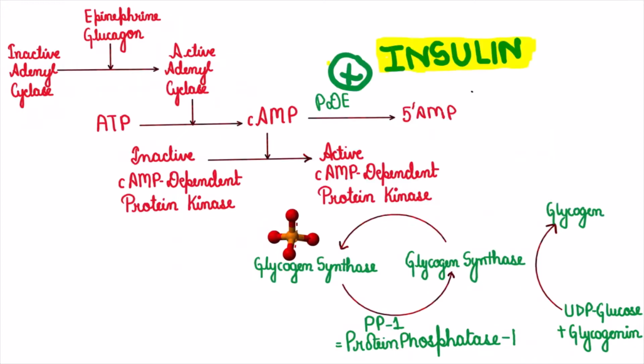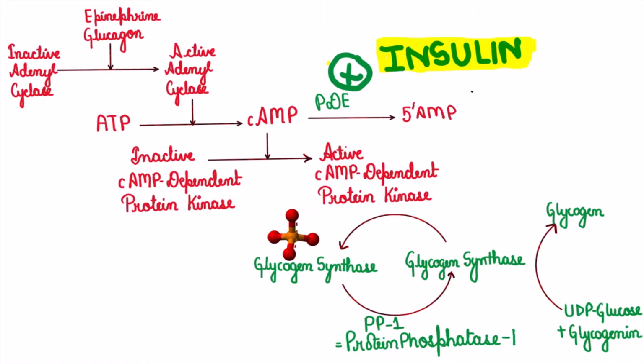Now let's see when we are in the well-fed state. The hormone of action is insulin. Insulin acts via protein phosphatase 1. And here, by removing phosphate, it will cause activation of the enzyme glycogen synthase. What will glycogen synthase do? It will form glycogen. That makes sense.